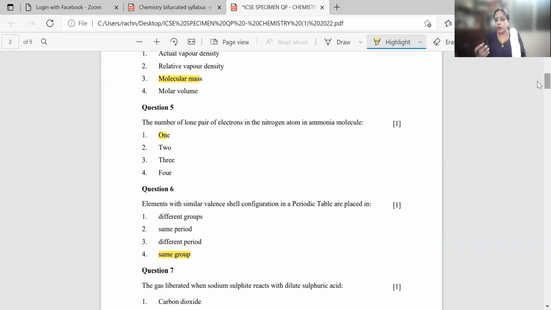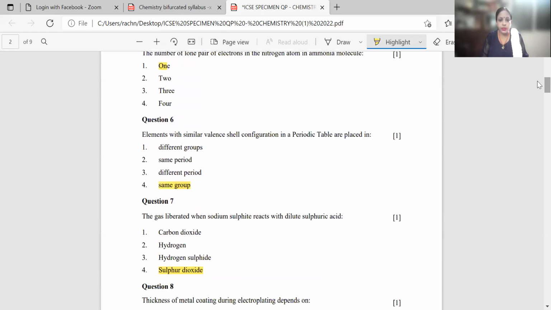Maybe in your final paper, they might ask the number of lone pairs of electrons in the oxygen atom in a water molecule. So unless the concept of bonding electrons and lone pairs of electrons is clear, you cannot answer the question, because you cannot become a parrot that learns each and everything. You need to understand and you have to retain, which is something very, very important, students.